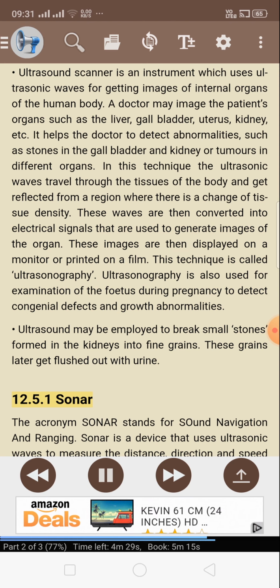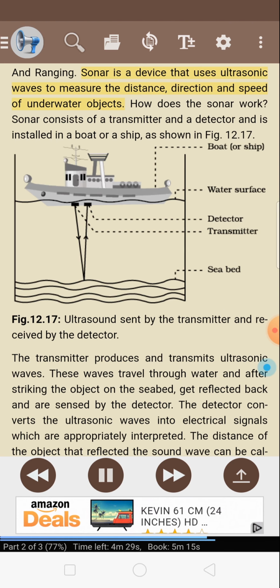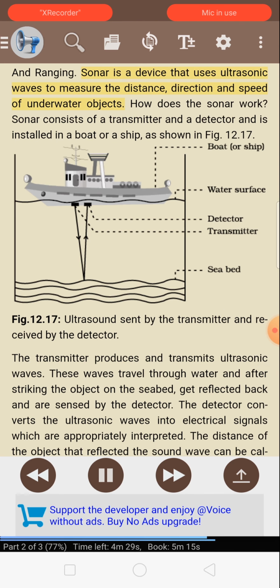12.5.1 Sonar. The acronym SONAR stands for sound navigation and ranging. Sonar is a device that uses ultrasonic waves to measure the distance, direction, and speed of underwater objects. How does a sonar work? Sonar consists of a transmitter and a detector and is installed in a boat or a ship, as shown in Figure 12.17. Ultrasound is sent by the transmitter and received by the detector.